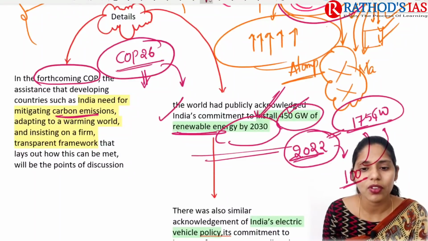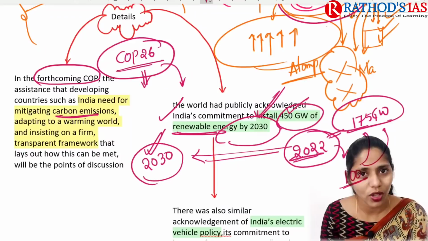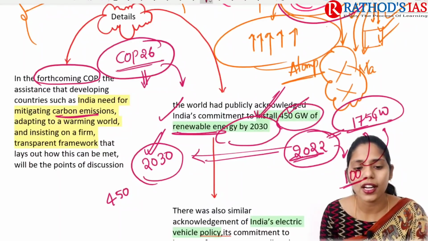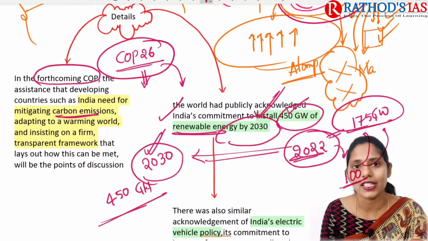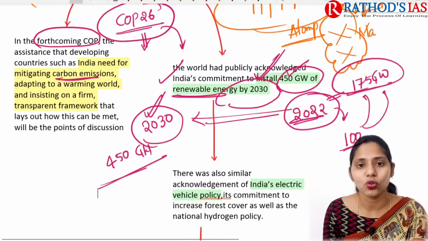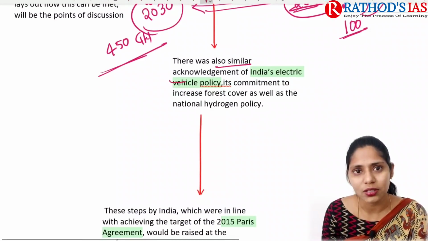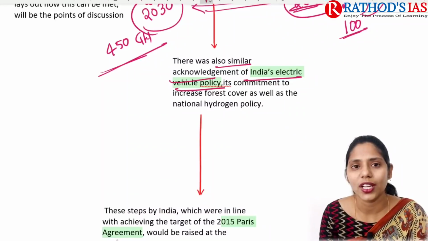Because of this, we came up with a new target year, 2030, by which we need to install at least 450 gigawatts of renewable energy capacity in India. We are going to put that forth. And the next one is that there was also similar acknowledgement of India's electric vehicle policy.